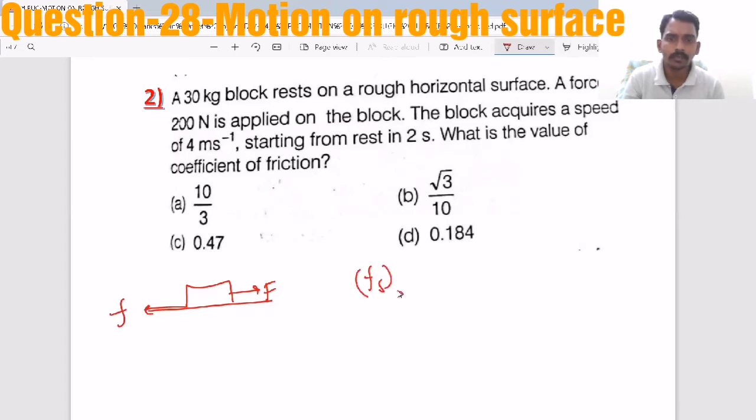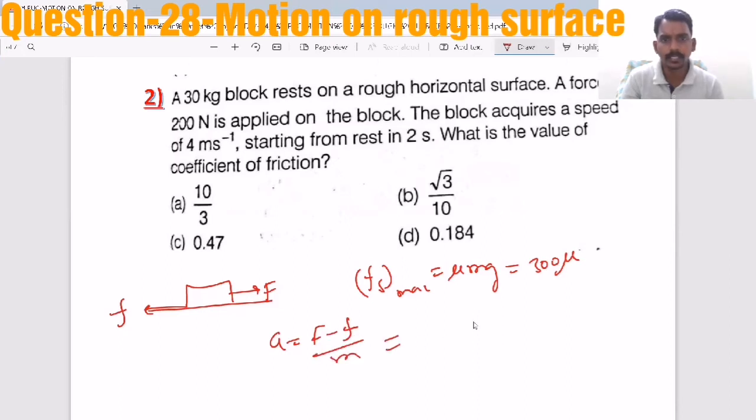The very first thing: f s maximum is mu mg. We don't know mu, but m is 30 and g is 10, so 300 mu. Now the acceleration will be (F minus f) by m, that is (200 minus 300 mu) by 30.